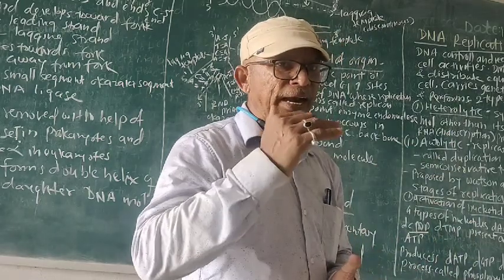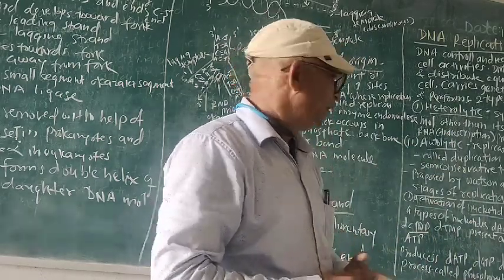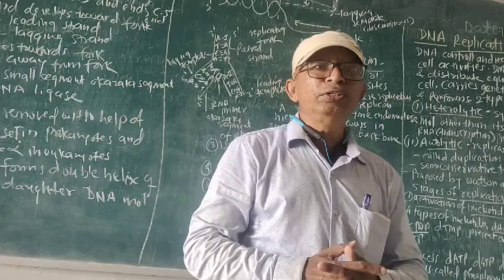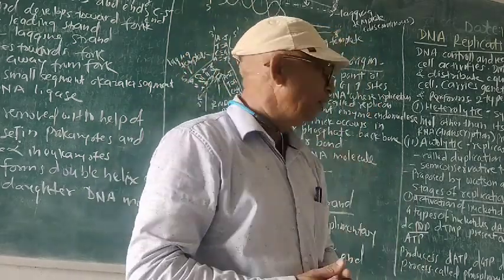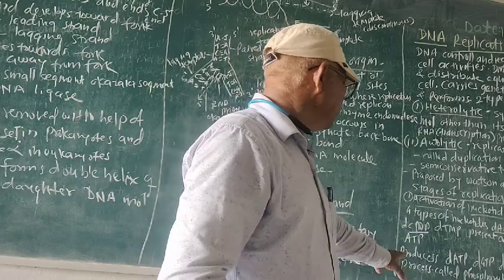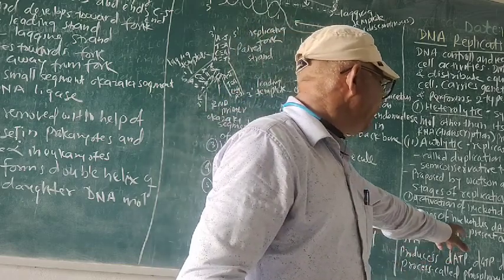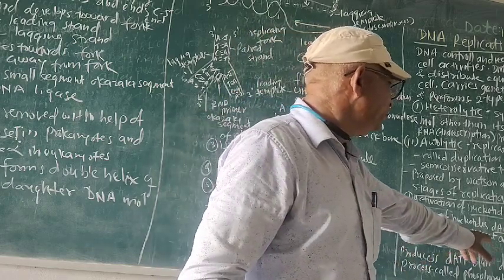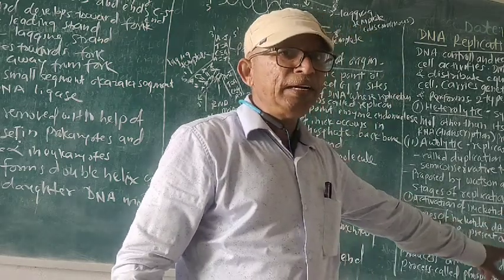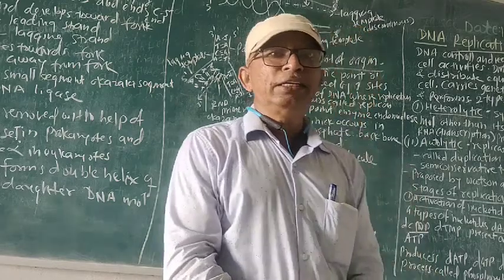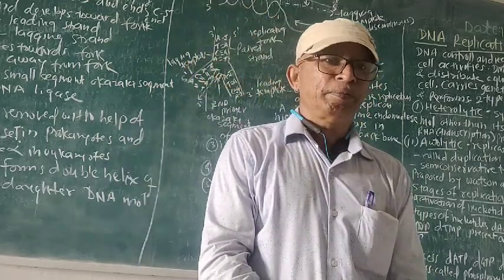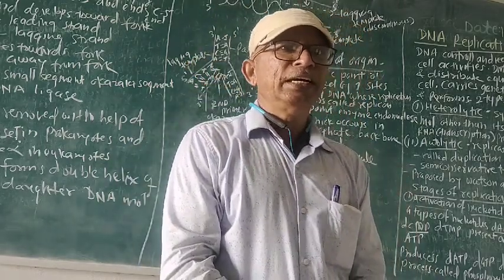They are present in the nucleoplasm. They are activated with the help of ATP, adenosine triphosphate, which is the biological energy. So ATP works there and it produces dATP, dGTP, dCTP and dTTP. These are activated and this process is called phosphorylation. So what is the first process? It is called phosphorylation.